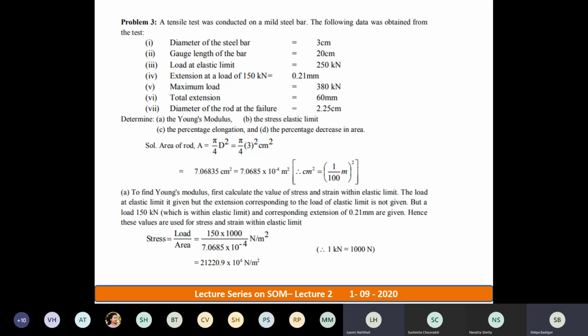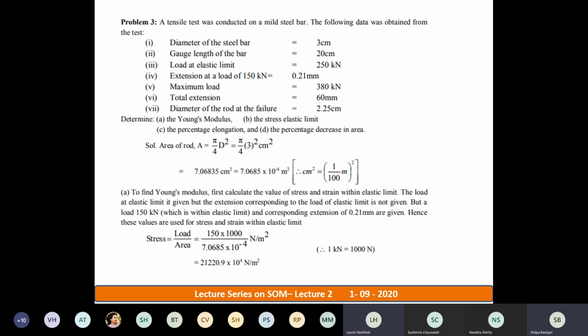Now, stress divided by strain, so I should find out the stress first. What is the formula for stress? Load by area. Which load should I consider? There are 3 loads given to you in the question. Concentrate on the question now. 250 kilonewton is given, 150 kilonewton is given, and 380 kilonewton is given. To be within elastic limit, which load should I consider?